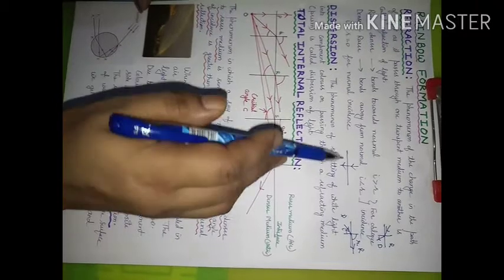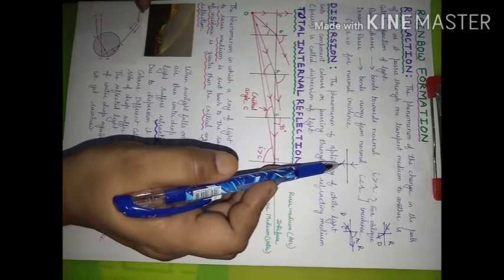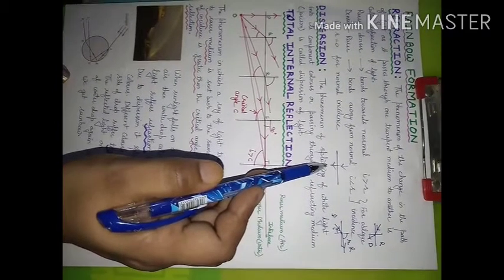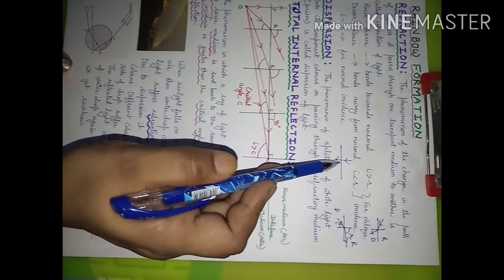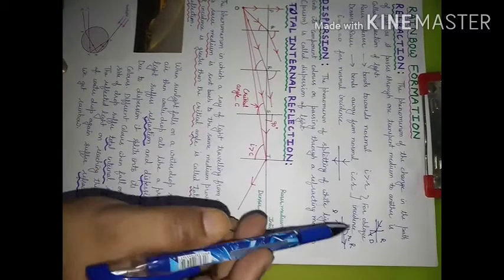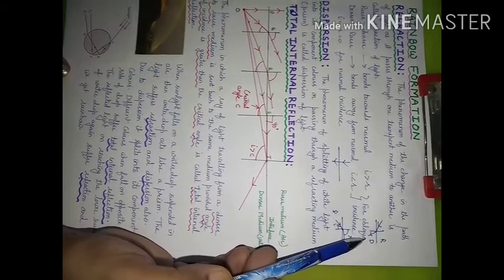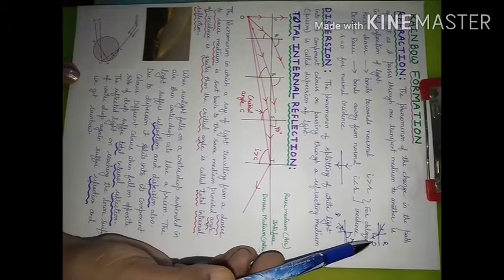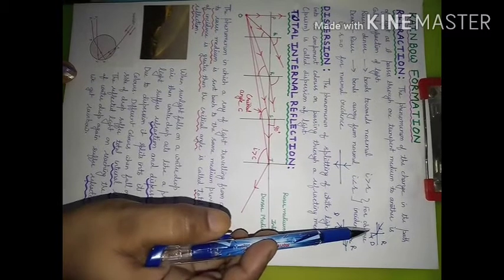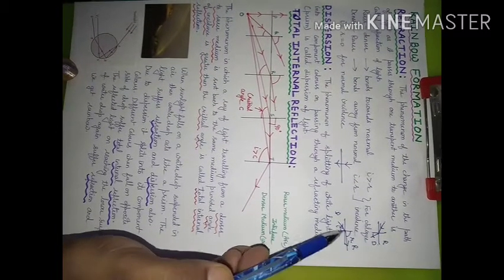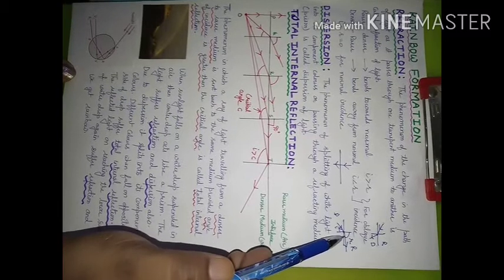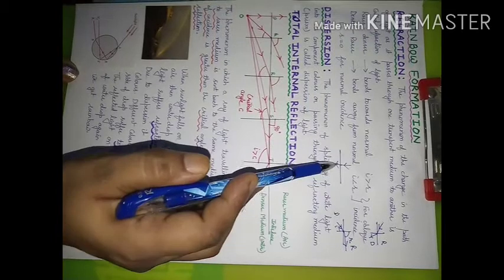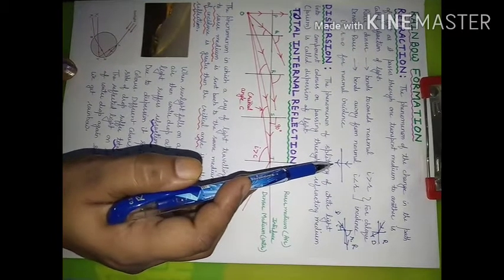And if it is falling normally, in that case angle of incidence will be 0, angle of refraction will be 0 and it will go straight. So refraction means when a ray of light is going from one transparent medium to other transparent medium, it changes its path, going rarer to denser medium, bending towards normal, going from denser to rarer medium, moving away from normal. This is for oblique incidence, and falling normally means it will go straight.